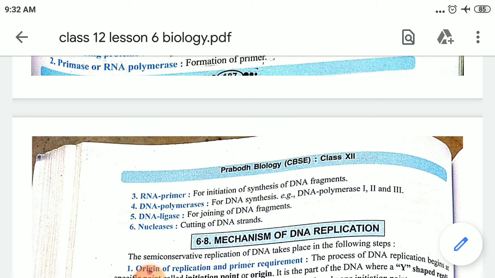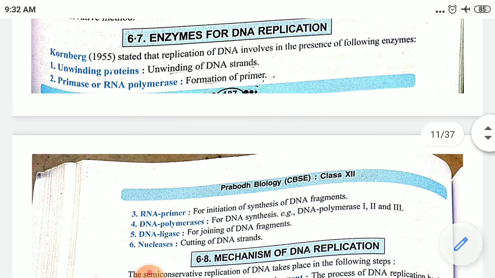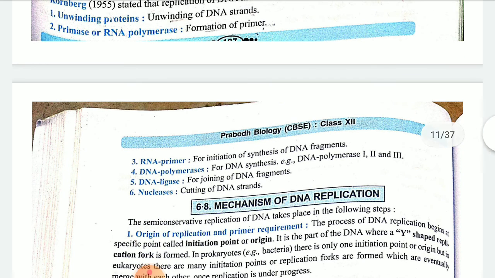Okay children. Then next one is your primase or RNA polymerase, known as your primer. In this, small segments of nitrogen bases will come, and they will join together to form a new strand. Same thing, RNA polymerase and your RNA primer. So this formation is going to take place by primase or RNA polymerase, and this RNA primer will bring that small DNA fragment, and it will join by the help of DNA ligase, and DNA polymerase will be responsible for the complete synthesis of the strand.